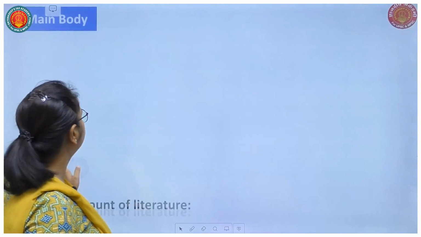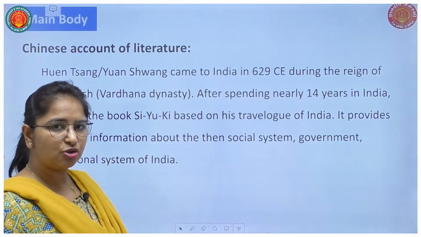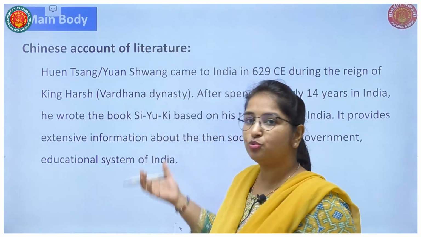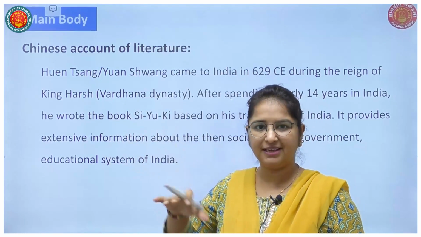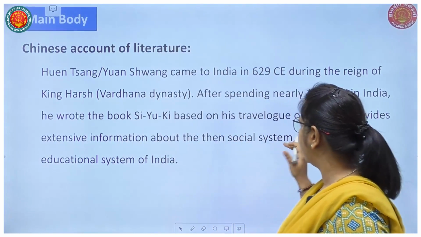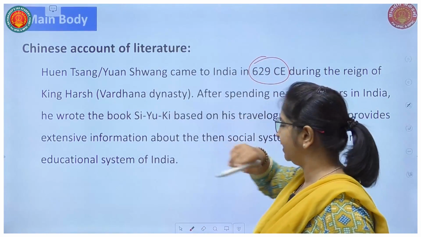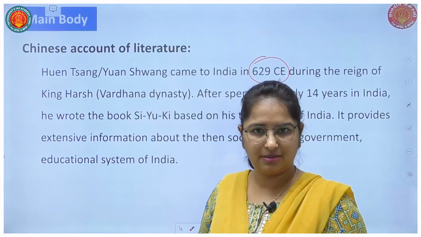Then going ahead, Wensang. Wensang is also known as Yuan Shuang. Yes, this pronunciation is different in many books. So Wensang or Yuan Shuang came to India in 629 CE. Now in the exam hall, you may not remember this date. So skip it, it doesn't matter.